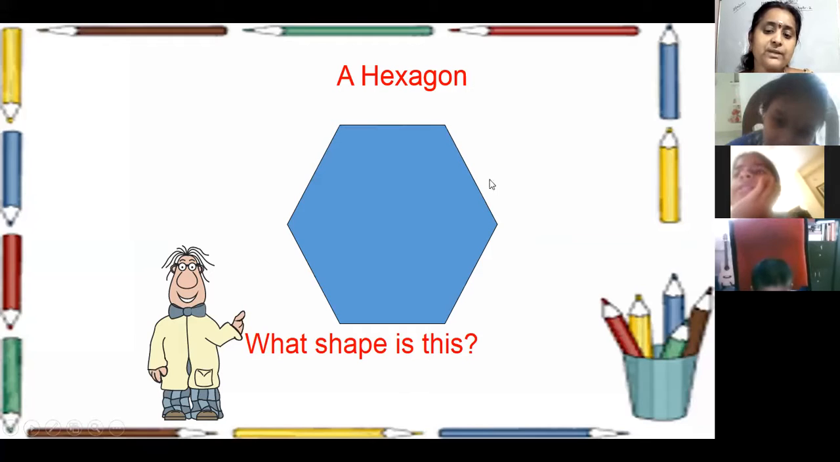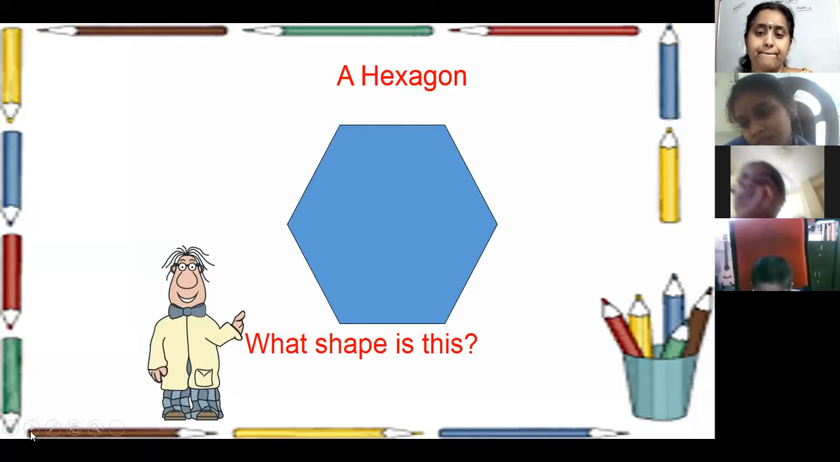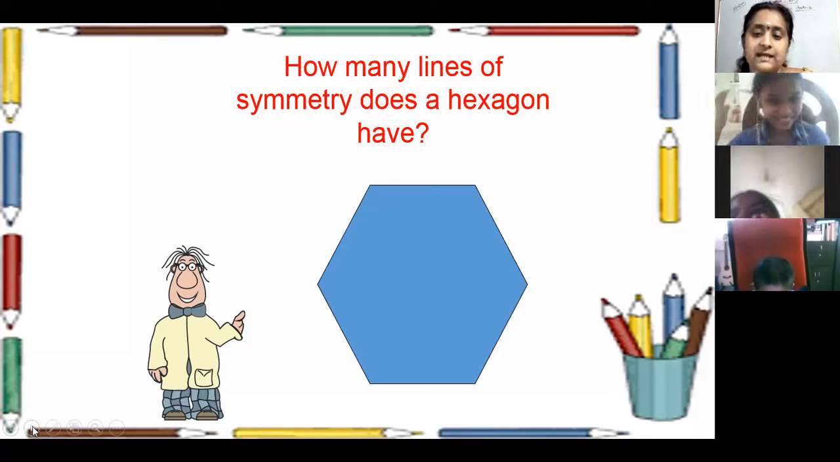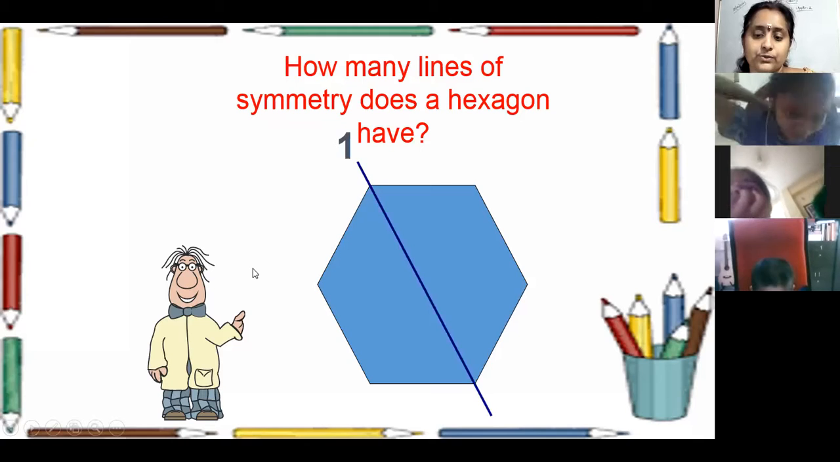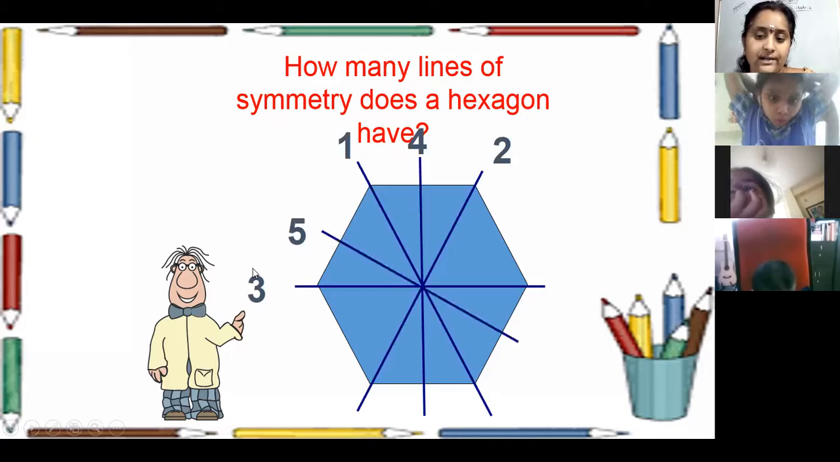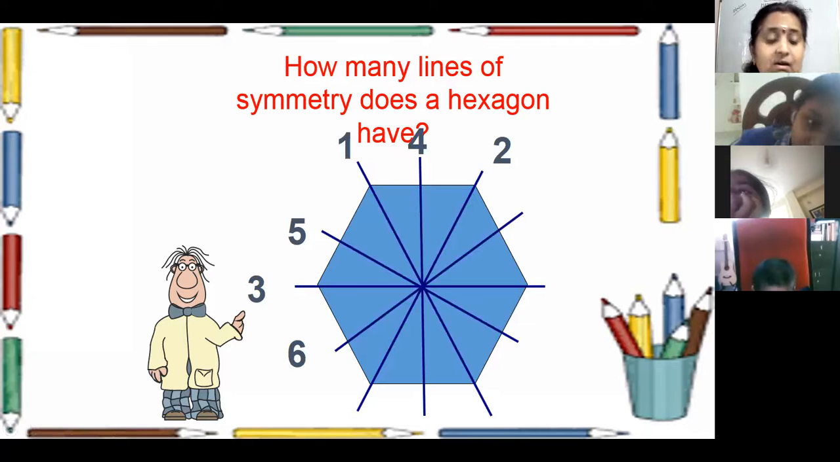The shape has how many sides? Six sides, so it is a hexagon. Hexagon, six. So see here, how many lines of symmetry does it have? 1, 2, 3, 4, 5, 6. That means six. This hexagon is a regular hexagon. Regular means all sides are equal and all angles are equal. So that's why we are getting six lines of symmetry.